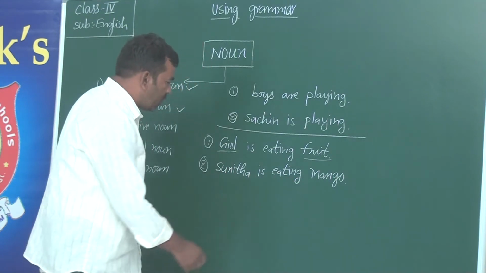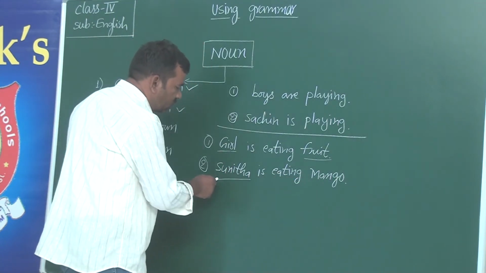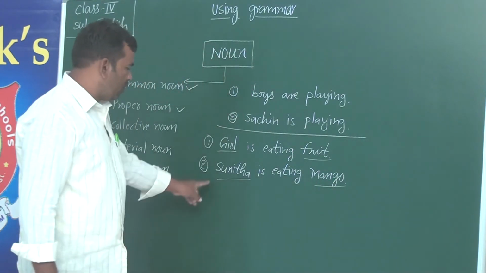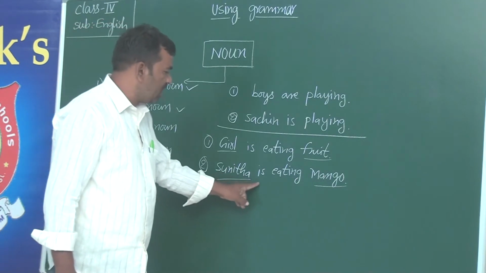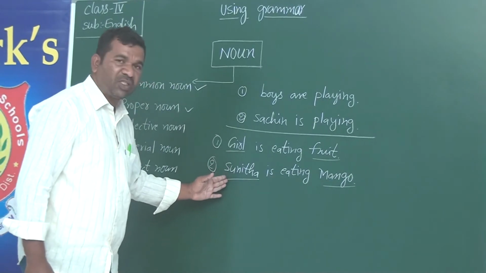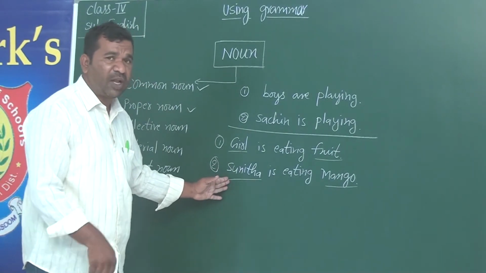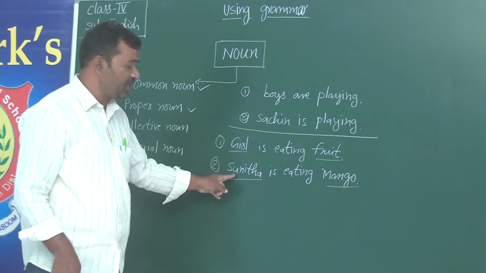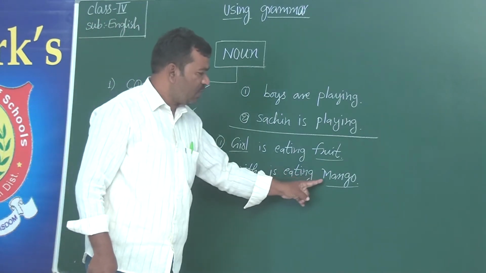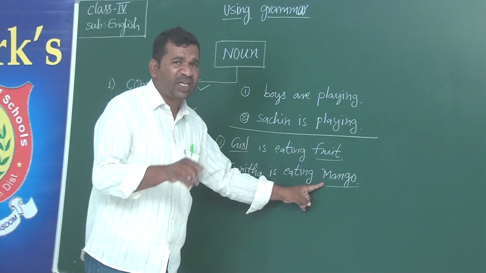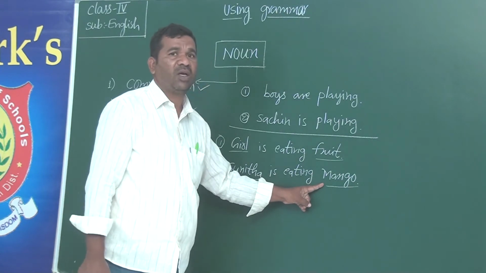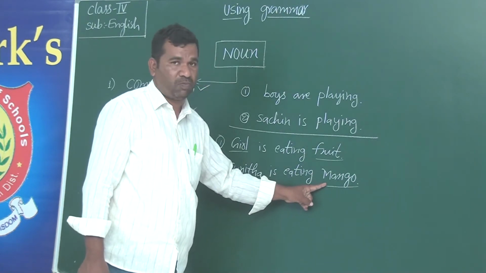So first we need to underline the nouns in the sentence, and now reading the sentence, Sunita is eating mango. Here you see that the person is given a specific name, Sunita. Understand? And in the same way, the fruit which is being eaten is also given a specific name, that is mango. Understand?